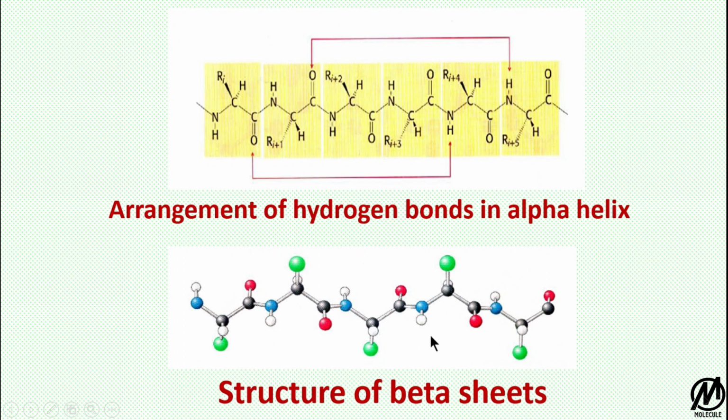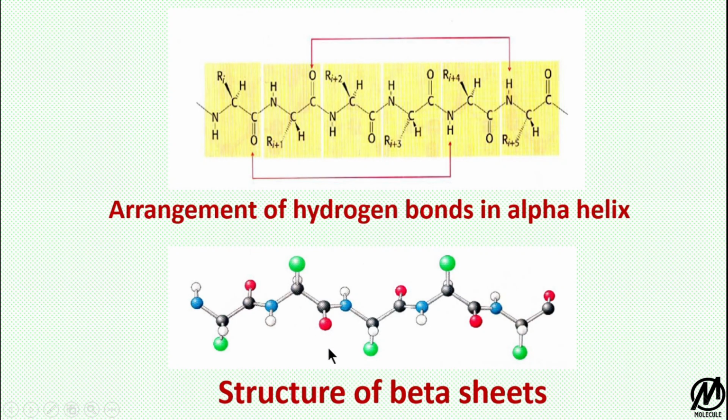Beta sheets look like a zigzag-like structure in which the R groups are again facing outwards, and whenever the arrangement takes place, this white atom and this red atom associate with the successive beta sheet to form hydrogen bonds.